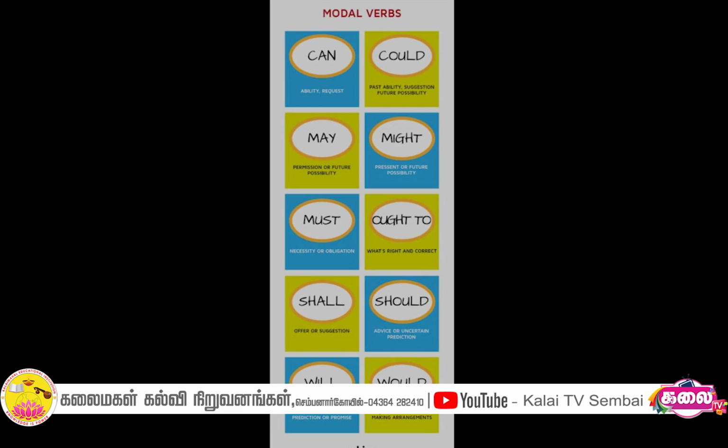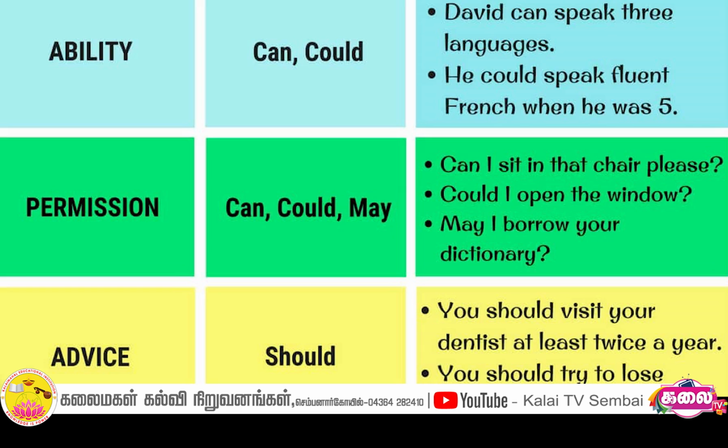What is that? The first one is possibility and the second one is polite permission or request. Here we use may. And the fourth one is might.